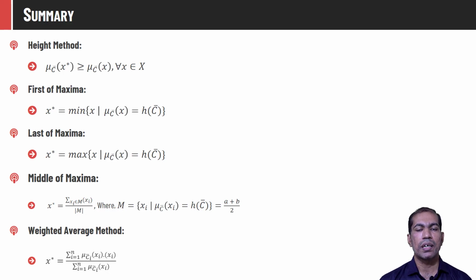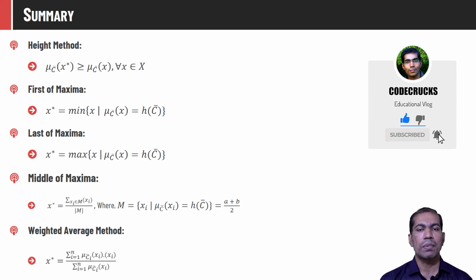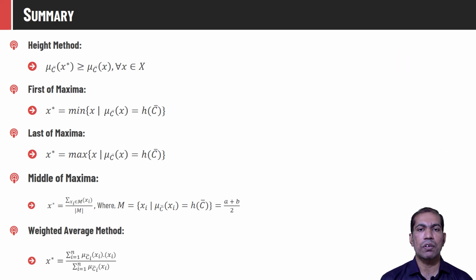This is the summary of all the methods we have discussed so far. The height method will return a point which has the highest membership value compared to all the other points. First of maxima will return the minimum point whose membership value is equal to the height of the set. Last of maxima will return the maximum point whose membership value is the height of the set. Middle of maxima will be the average of first of maxima and last of maxima. And the weighted average method will simply weight the center of the function with its membership value and take the average of that.